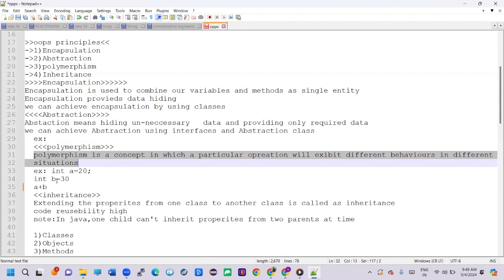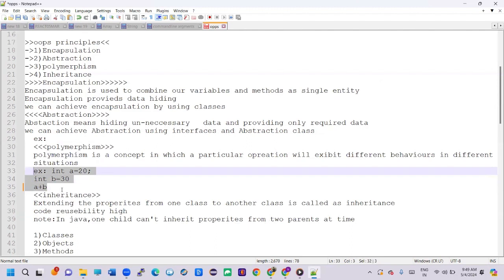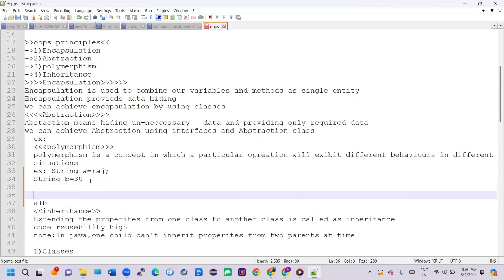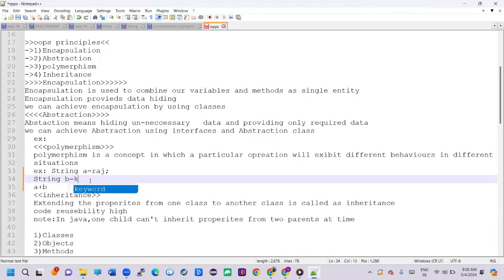Same thing if you take an example here: a equal 20, b equal 30. If I do a plus b, what will happen? It will give addition: 20 plus 30, it will give 50, right? Same thing if I give strings here, suppose a equal Raj and b equal Kumar. If I do the plus operation, it will do the concatenation.